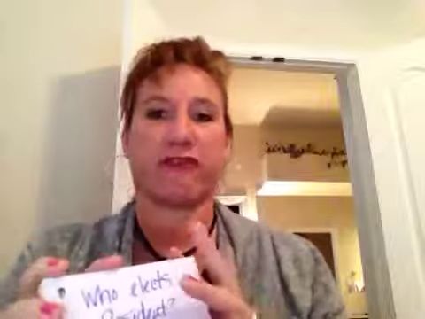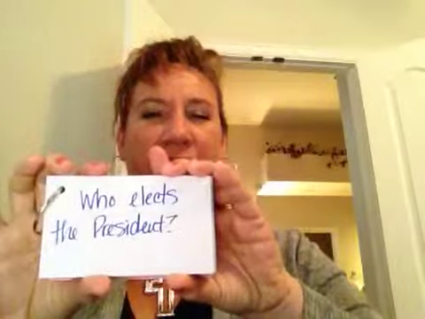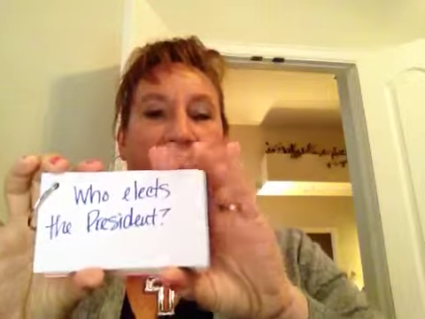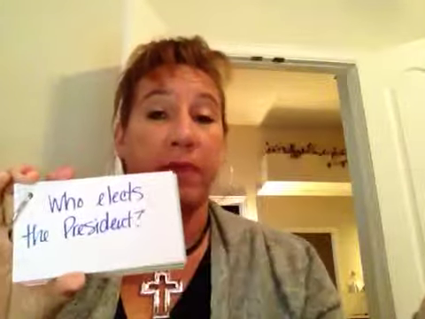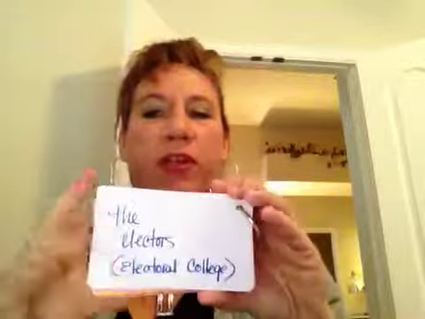Let me look at my clock, 12:39. Okay. Now, number 1 we went over in class. Who elects the president? Is the answer all the people? No. The answer is the electors. The electors elect the president. That's the Electoral College. In Texas, we have more electors than they do in Rhode Island, because we have a larger population.